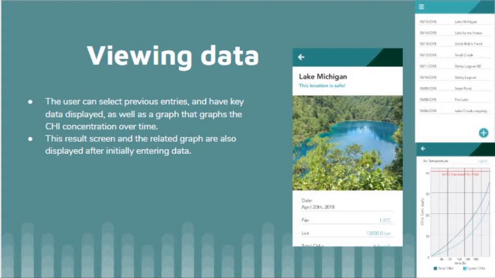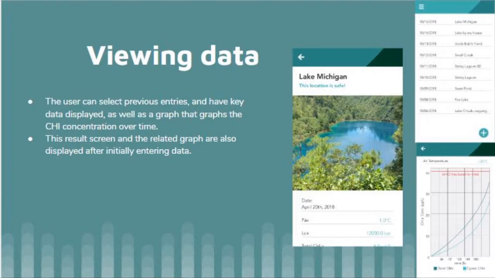Then if you scroll down further past the data, you will see the graph, which is in the bottom right-hand corner of this slide. This graphs out the chlorophyll levels in relation to time, and this is supposed to be a prediction of how these chlorophyll levels will change, and a prediction for whether or not an algae bloom is likely in the near future. So this is the real important part for the users, because they can see if an algae bloom is likely in the near future, and then they can take precautions,